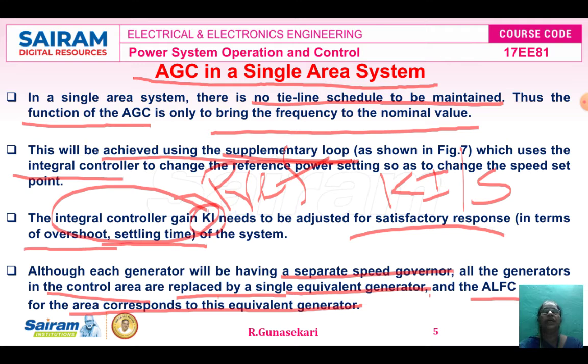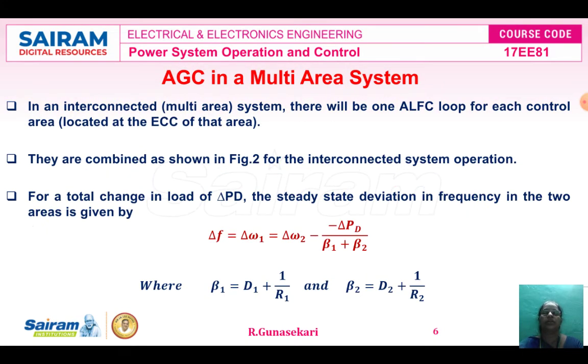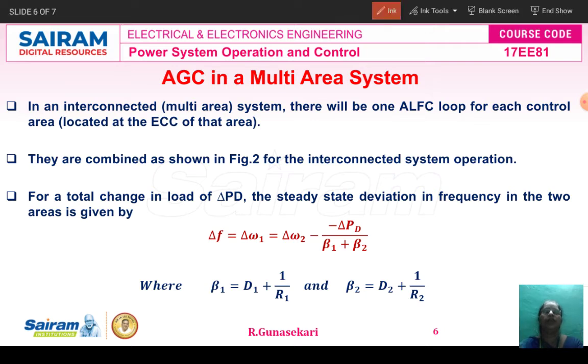Okay, this is the subtopic that comes under AGC control. Then next we studied automatic generation control in a multi-area system.